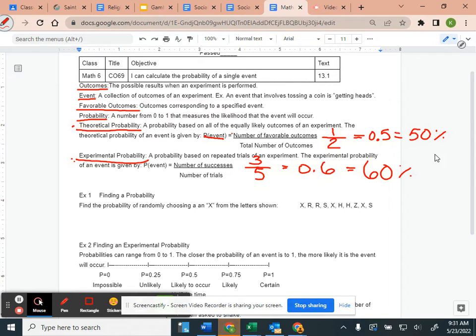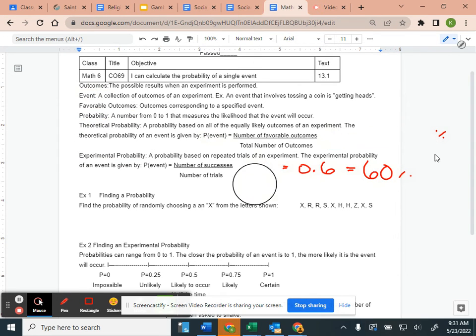Sometimes the theoretical probability might come true with your experimental probability. I'm supposed to get heads and then I'm supposed to get tails, and that's what actually happened. Sometimes it'll work out that way, but not always. So let's practice finding some probabilities.